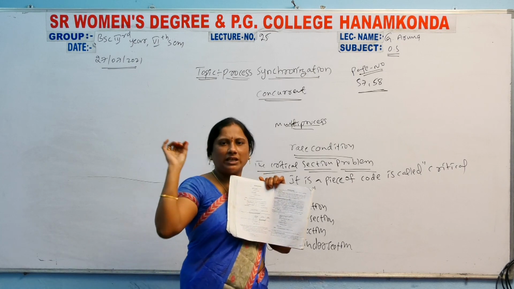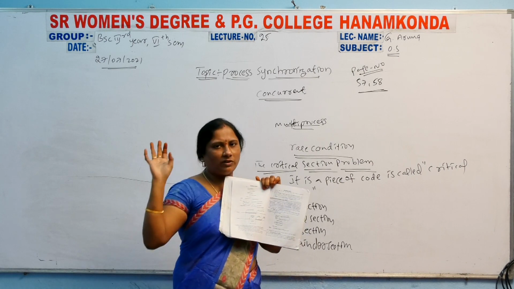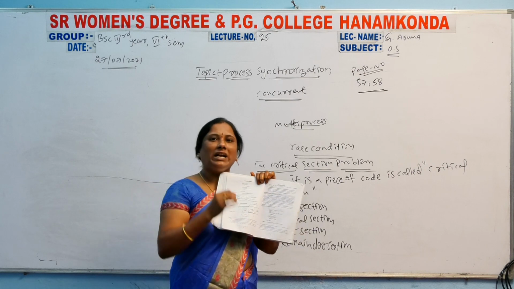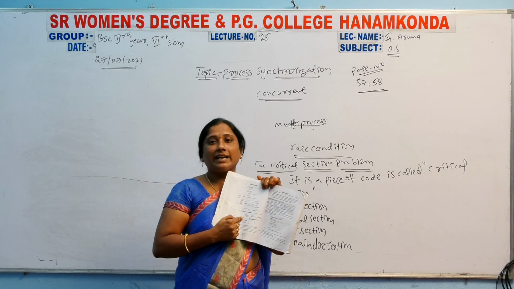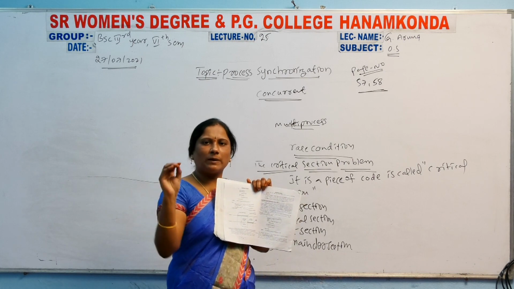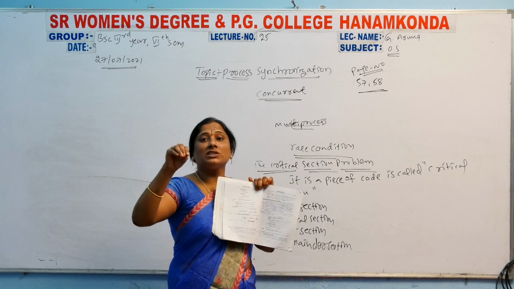If you have any doubts, clarify them; call me or message me. If you clearly understood process synchronization, then you will understand this diagram clearly. Why? Because a number of processes enter the computer, which is concurrent processing, so process synchronization will be done.